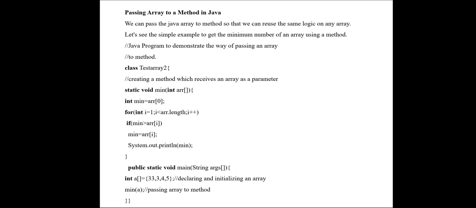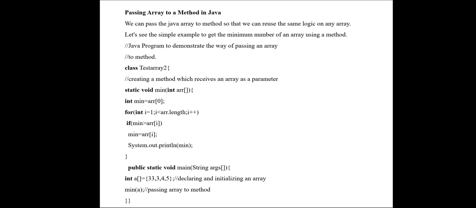So min equal to array of i. So this will be repeated till the last value. If the min value is not greater than the array's next value, then it will not be assigned. Okay, so we will skip that line and go to the next iteration of the for loop. Okay, now you go to the main part of the program, public static void main.